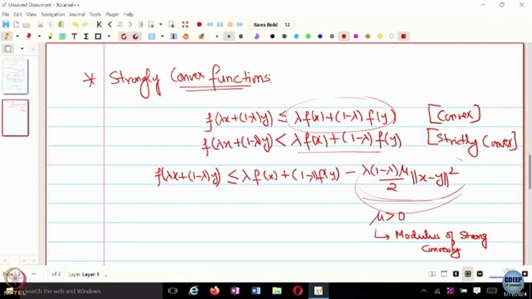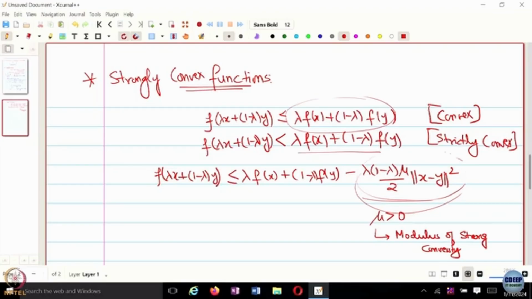And as y is very close to x, let's say y is equal to x, then this quantity is anyway 0. But as y gets close to x, the amount by which it exceeds is going to get smaller. But you specify a rate by which the right hand side exceeds the left hand side. That means when you are doing gradient descent, you will always have some definitive rate coming from this additional term. Whereas that may not be the case with your convex function or even strictly convex function, right?